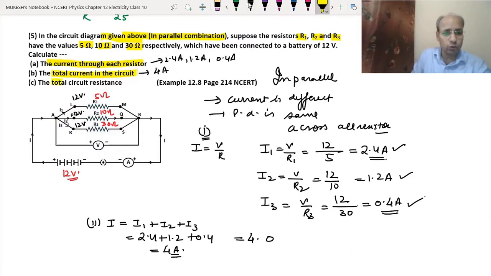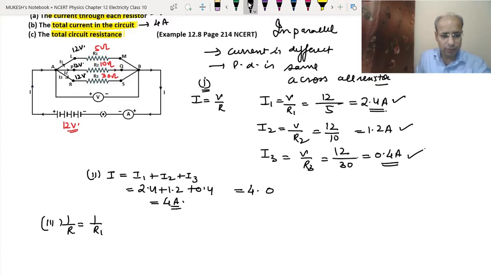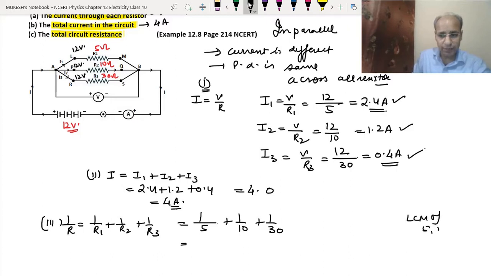Now we have to find the total circuit resistance. To find the total resistance, we use the formula we have already learned: 1 upon R equals 1 upon R1 plus 1 upon R2 plus 1 upon R3. That means 1 upon R is 1 upon 5 plus 1 upon 10 plus 1 upon 30. When we take the LCM of 5, 10 and 30, it will be 30, because all of them are multiples of 5.